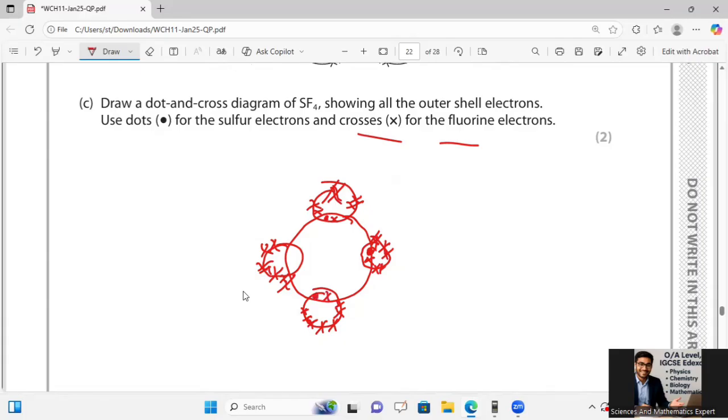So this is SF6, but F has 7 electrons in its outermost shell over there. So this is F, this is S, this is F, this is F, and this is F, can be taken as the standard figure over there.